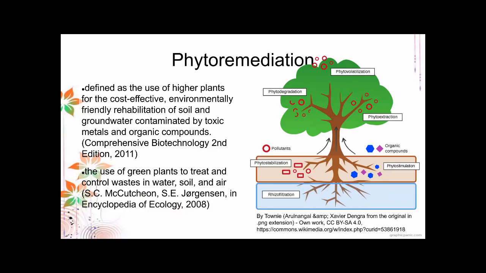Another definition is the use of green plants to treat and control wastes in water, soil, and air. That's why we call it phytoremediation: phyto refers to plants.